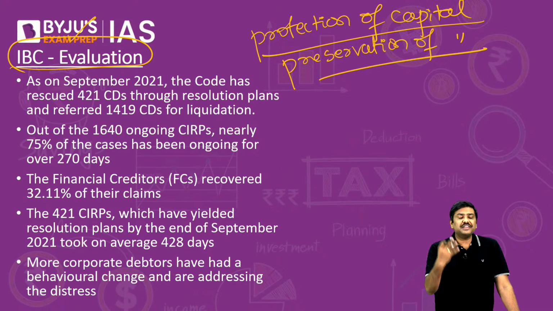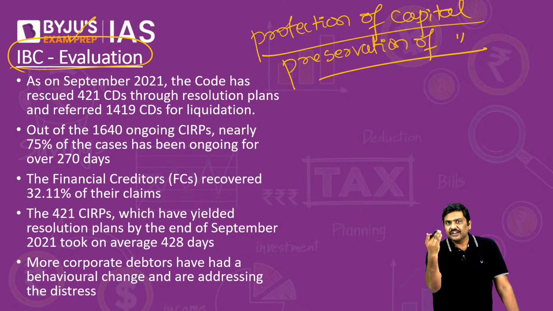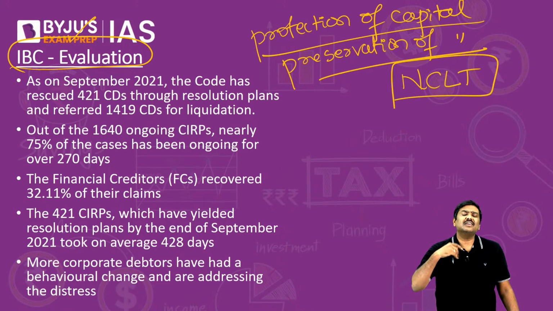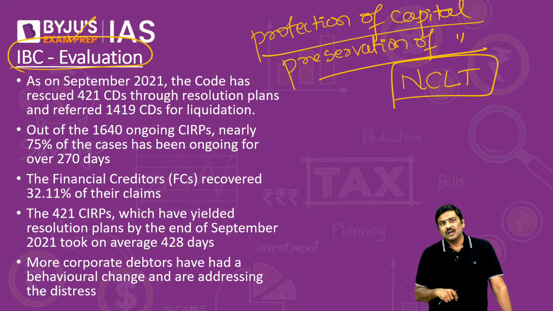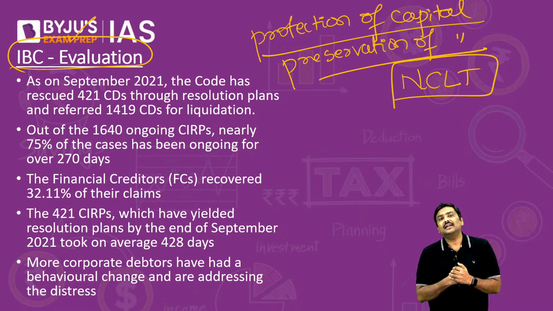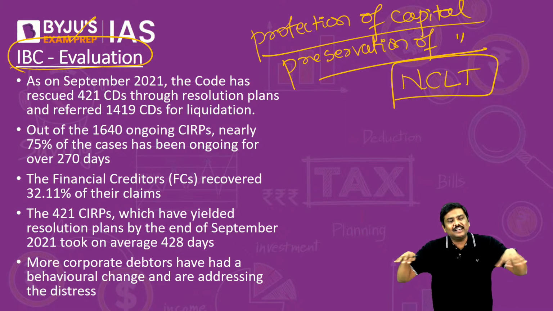Very simple. Imagine I set up a company. I take a loan from you. I default on the loan. So you will drag me, file an application against me under the Insolvency and Bankruptcy Code, that is to NCLT, the National Company Law Tribunal. And let's say NCLT accepts this application. Now the whole objective under the Insolvency and Bankruptcy Code was to ensure that though I have not repaid the loan to you, we will not be shutting down the company. We will not be liquidating the company.